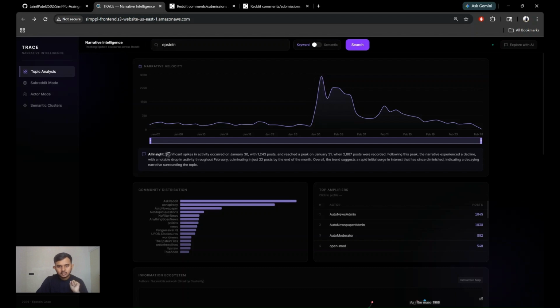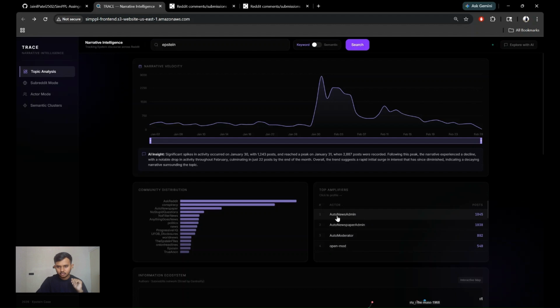We can also see the dynamically generated AI summary, which explains this curve. So it shows that on January 30, it had this many posts. The peak was on 31st Jan with this many posts, etc. We can also see which subreddits and which people reacted to it. So we can see the top subreddits, and we can also see the top users who have reacted to it.